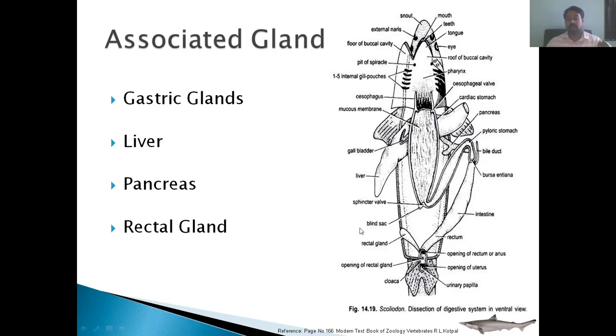The last gland, there is a rectal gland. Here we can see rectal gland. This is the last part of the intestine called the rectum, and from here arises one gland. That gland is called a rectal gland. But this rectal gland does not perform any secretory function. They are considered as a lymphoid organ.